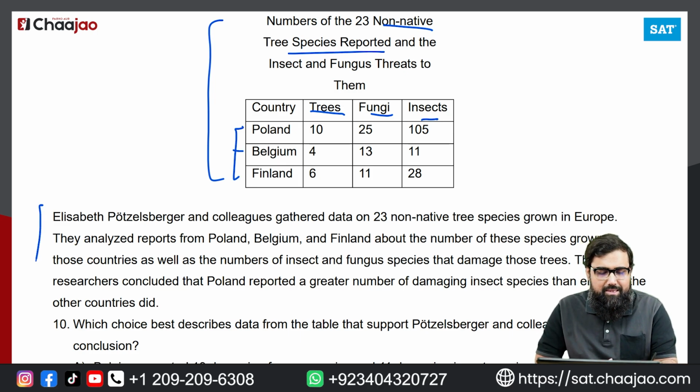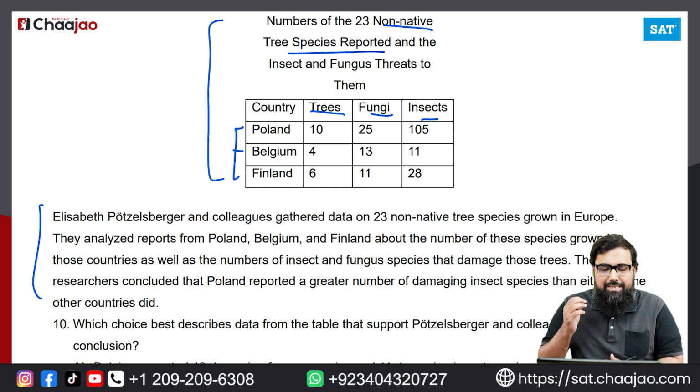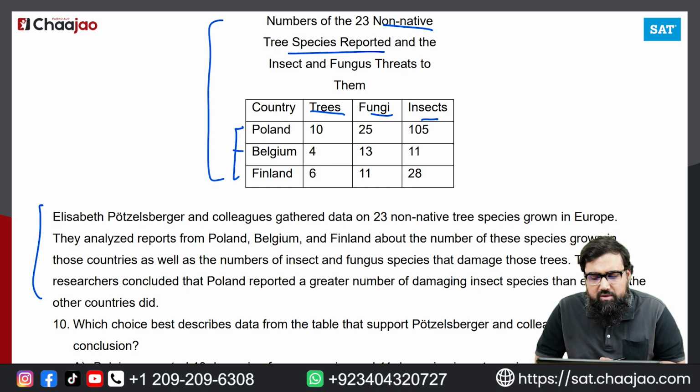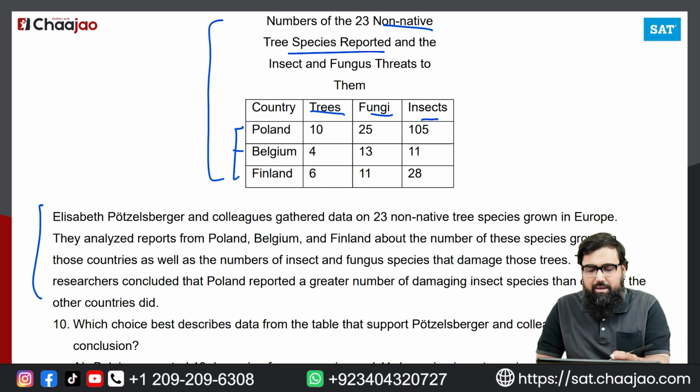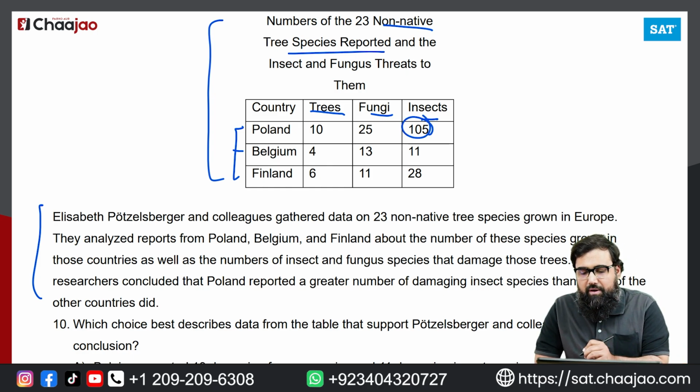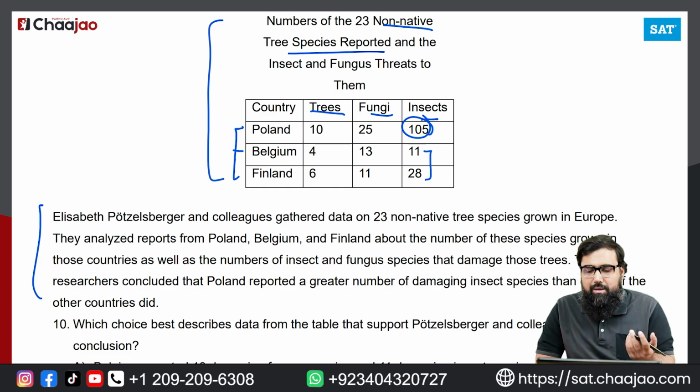If you look at the passage, it says Elizabeth Pleitzberger and colleagues gathered data on 23 non-native tree species grown in Europe. They analyzed reports from Poland, Belgium and Finland about the number of these species grown in those countries, as well as the number of insects and fungus species that damage those trees. Okay. The researchers concluded that Poland reported the greater number of damaging insect species than either of the countries did. And if you look at it, yes, because Poland has reported 105 insects, while the other two have reported either 11 or 28. So that is much larger than the other two, even combined.